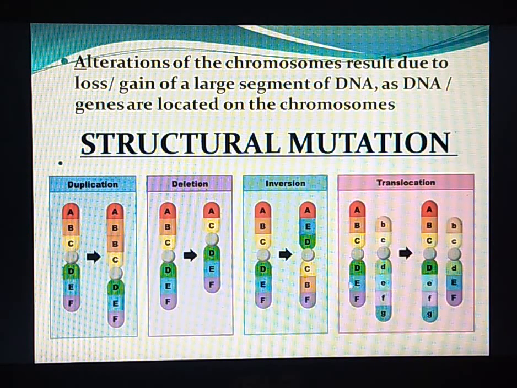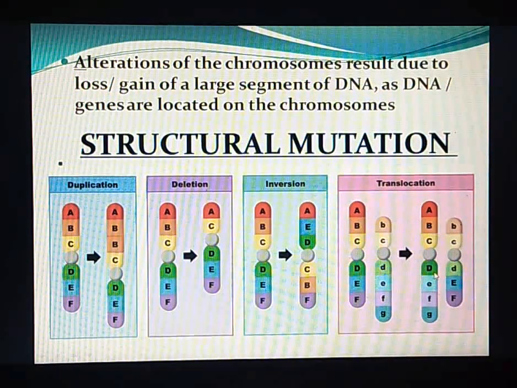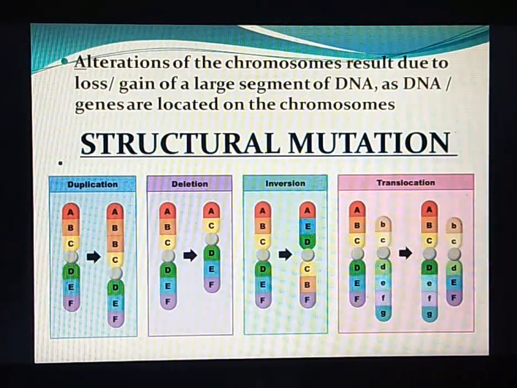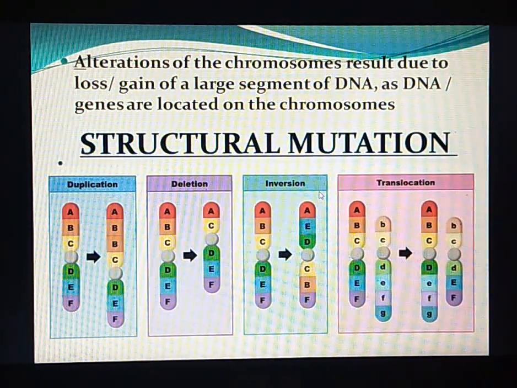For example, EF breaks off and gets joined to the next chromosome, right? Similarly, here EFG breaks off and joins to the other chromosome, resulting in different types of genotype. So, here both the chromosomes are modified due to mutation. So, this is about structural mutation.